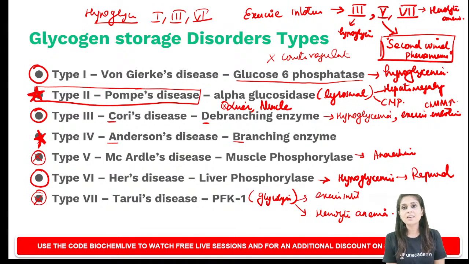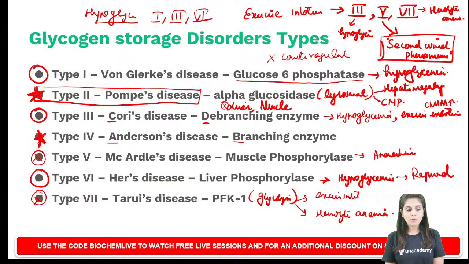Do you all understand this? Pompe's is a lysosomal enzyme defect. It is not related to maintaining blood glucose or to a person exercising. Instead, it will present as hepatomegaly, cardiomegaly, cardiomyopathy. Okay, so that's about type 2.